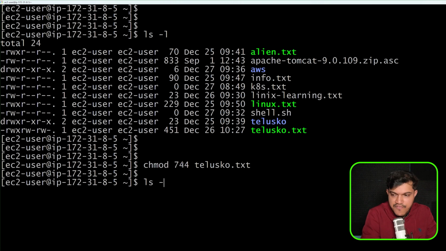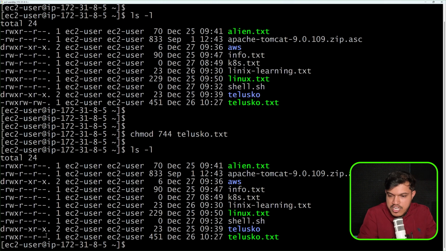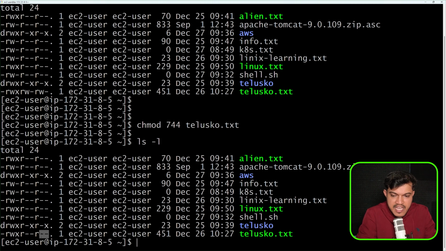So you can say ls -l. You can see for telusko.txt, read permission for the group. You can see only read we have, and here also you can see only read we have for others, right?